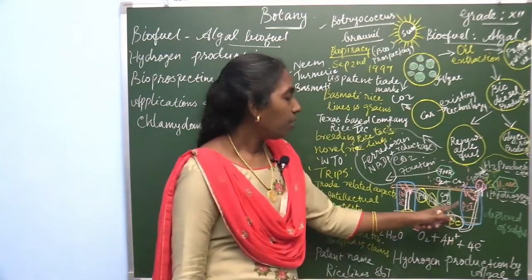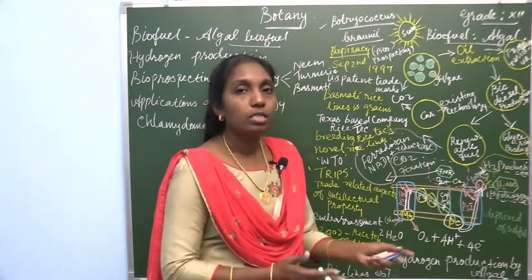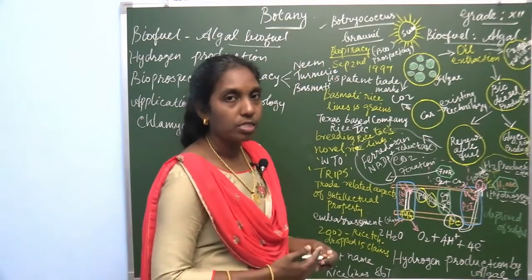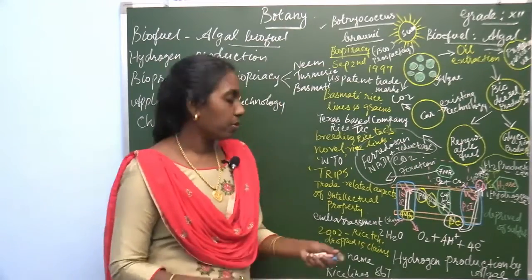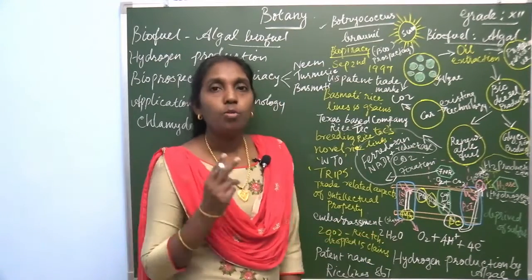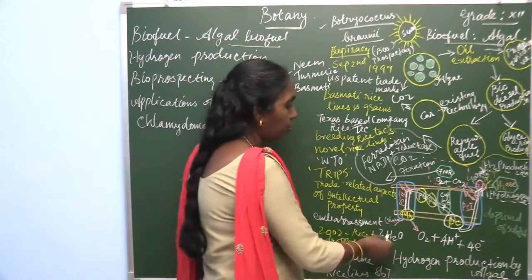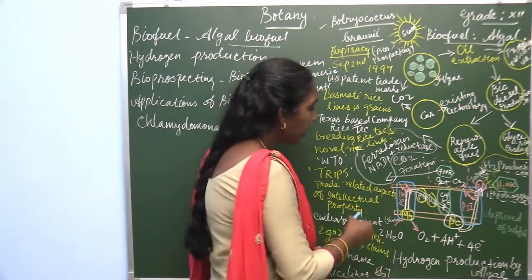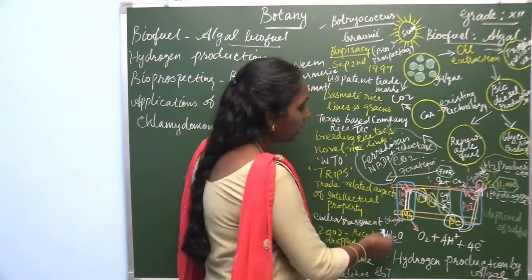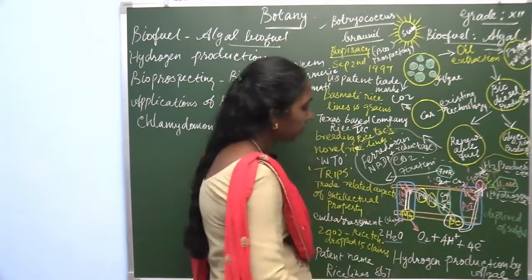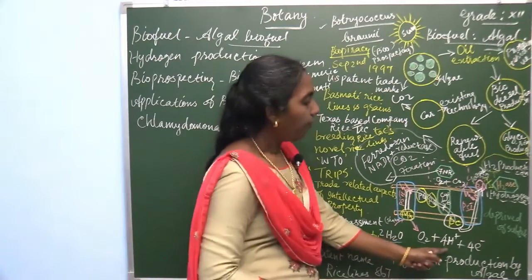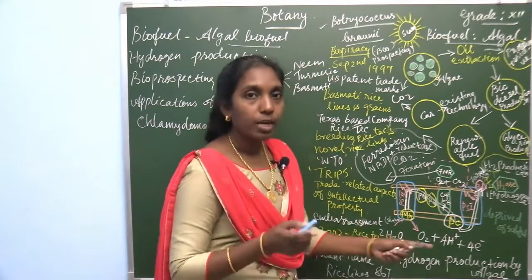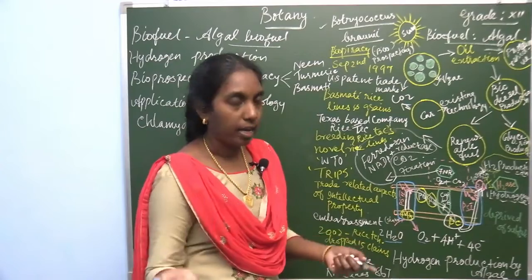Then finally, during normal photosynthesis, splitting of water molecules takes place. 2 molecules of water, 2H2O, split into oxygen, 4 protons and 4 electrons.